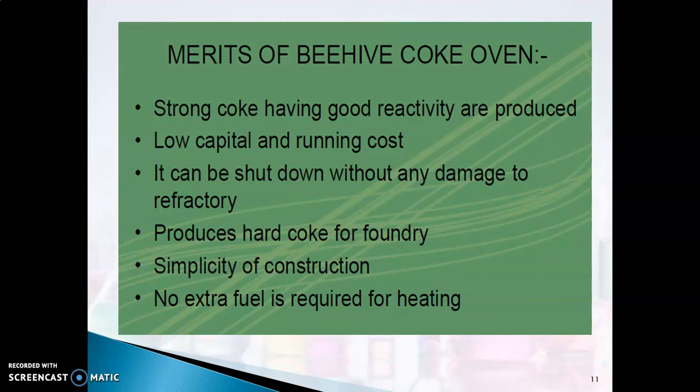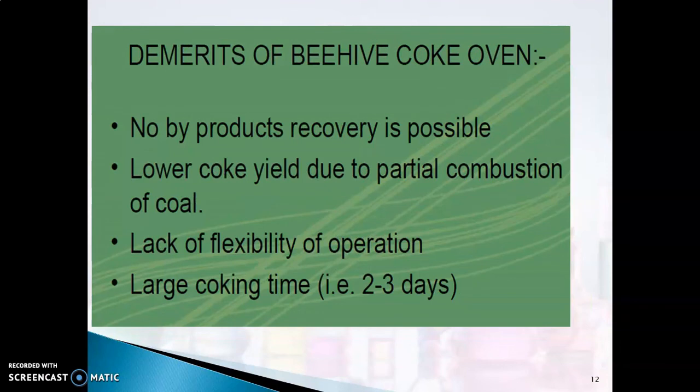You don't have to supply. Once it starts, it just goes on. You don't need any extra fuel. Whereas demerits, yeah, you don't get any byproduct. Even if you get, that recovery of byproduct is not possible. And the yield, lower coke yield, is because of partial combustion of coal, lack of flexibility of operation, and the time taken for this conversion is around 3 days. We need to wait. Okay, so these are the demerits for a beehive oven.